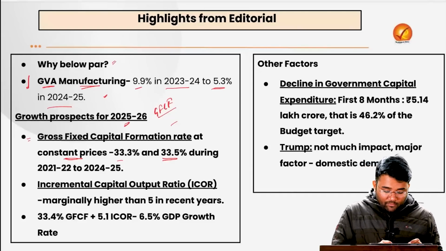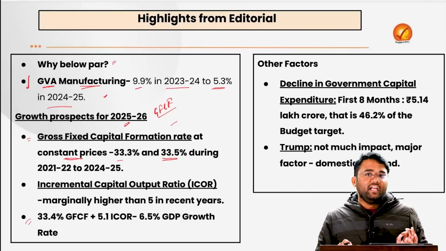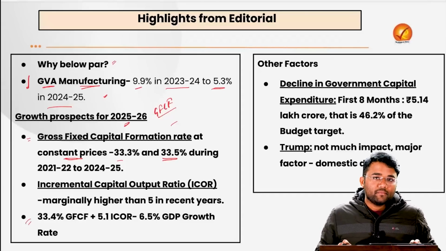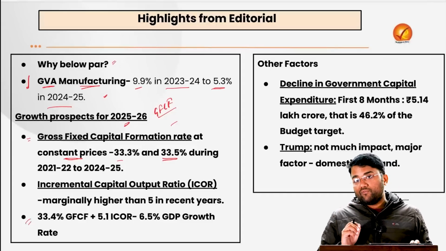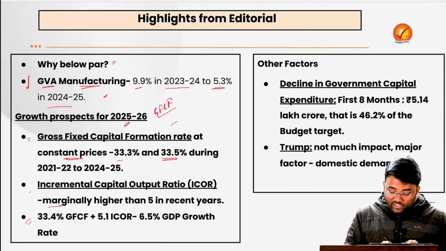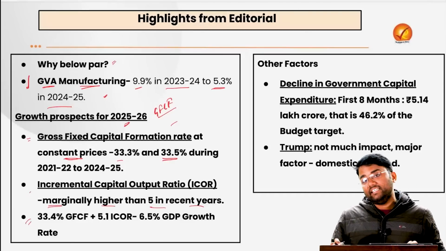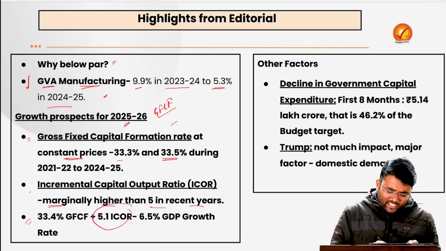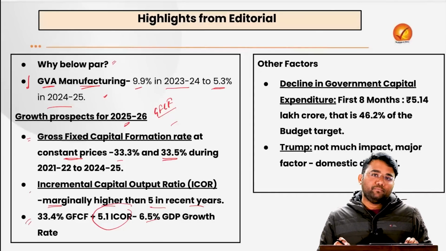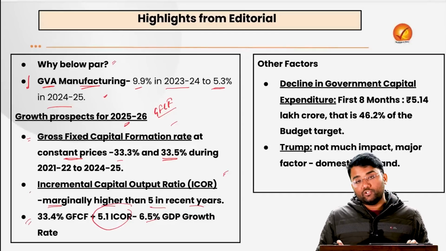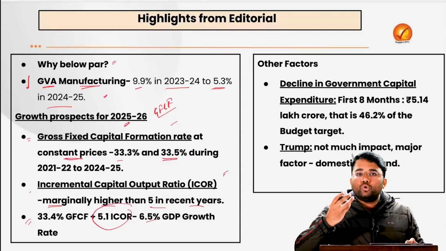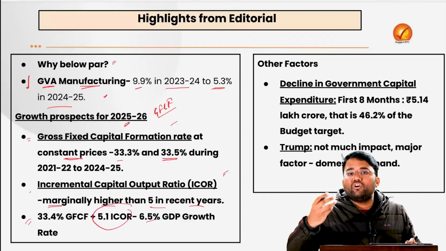And even if it is at a rate of 33.4%, it will lead India towards a growth rate of 6.5%. But apart from this gross fixed capital formation, another thing that is required is the incremental capital output ratio, which has been marginally higher than 5 in recent years. And if it is at a rate of at least 5.1, even then we can achieve this 6.5% GDP growth rate. What is this incremental capital output ratio, ICOR? It means the additional investment that is required to produce 1 unit of extra production.